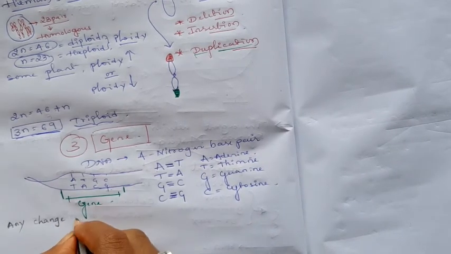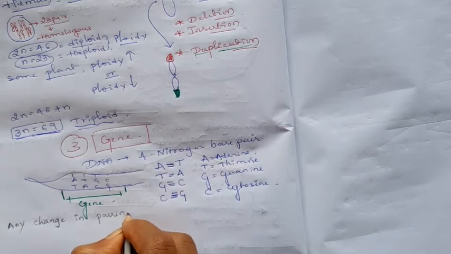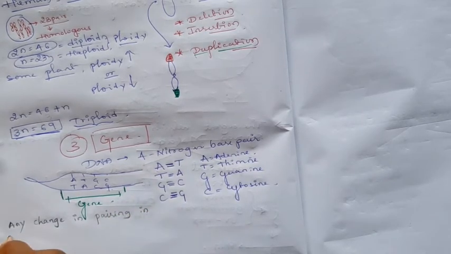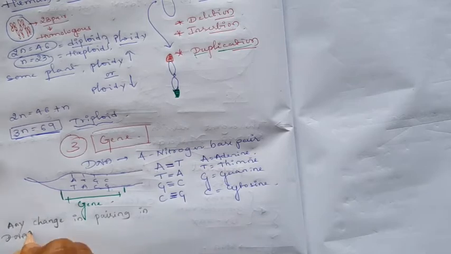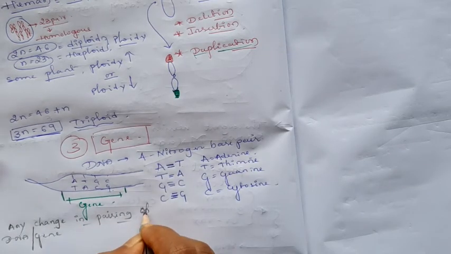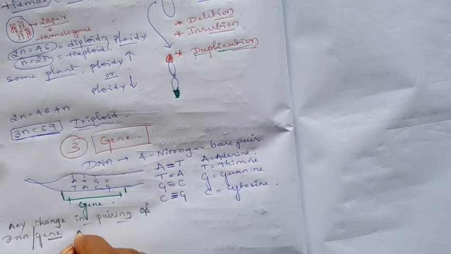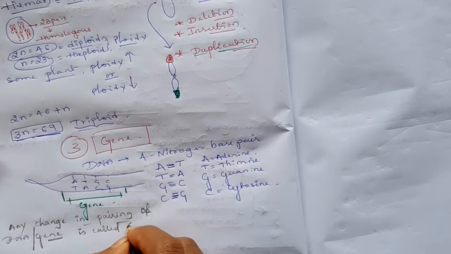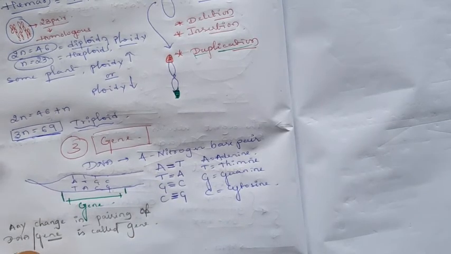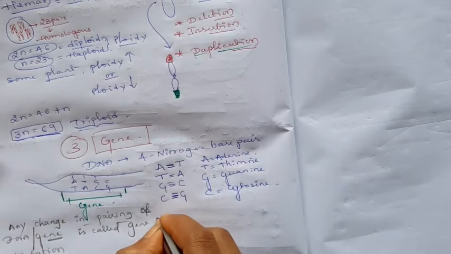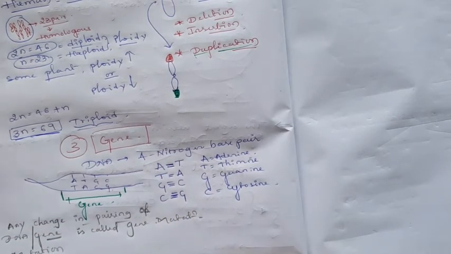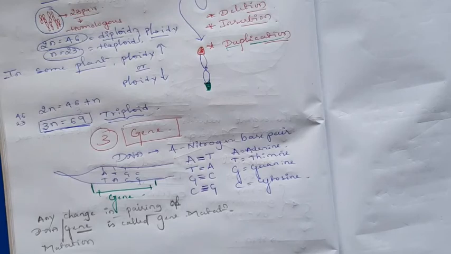Any change in pairing in DNA, otherwise we can say any change in pairing of DNA or gene, is called gene mutation. Okay.